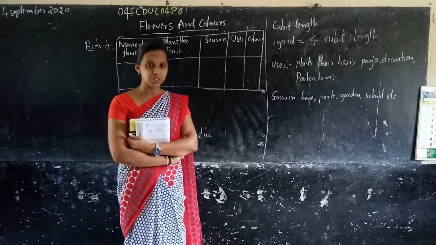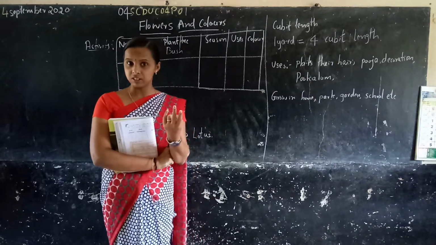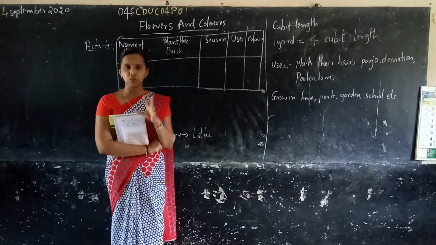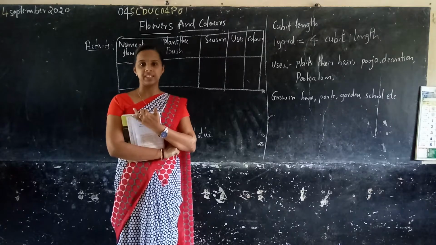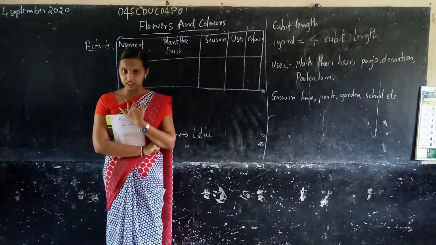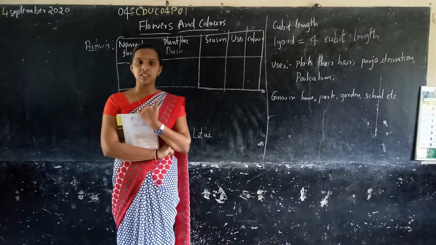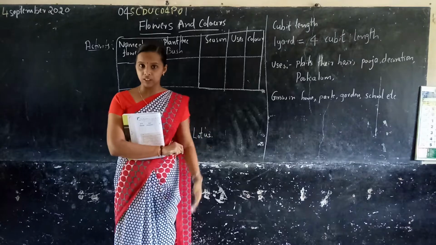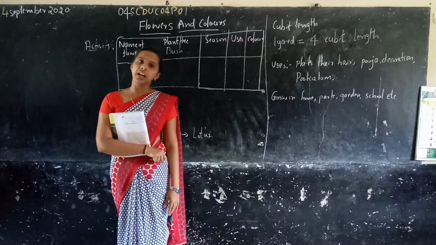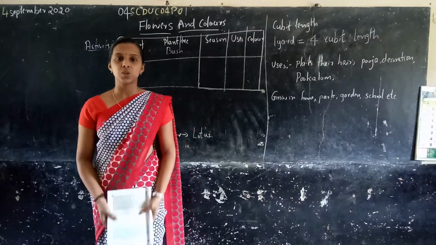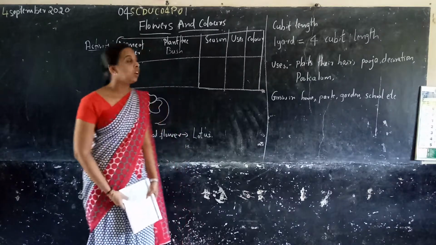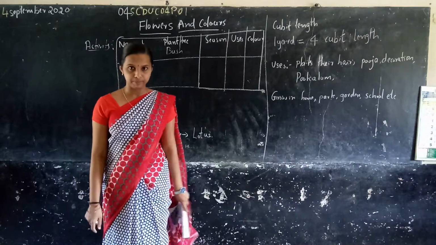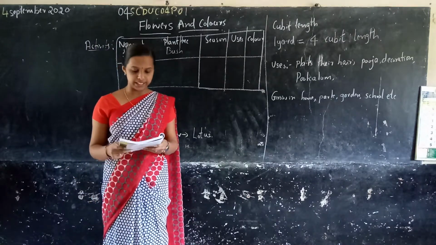Some flowers you know are rose, lotus, jasmine, and dahlia. In our nature there are different kinds of flowers. Each and every flower has different colors and different shapes. In this class we study what flowers are and what the colors of flowers are. Okay, open your textbook.